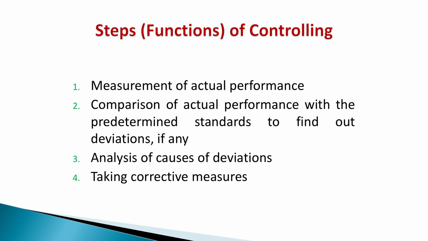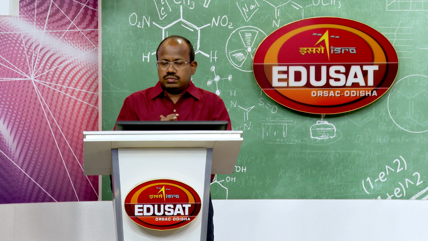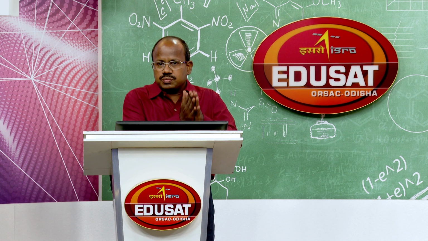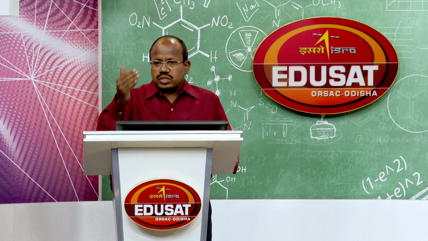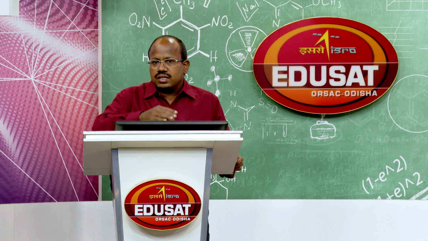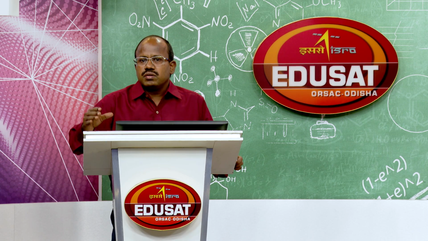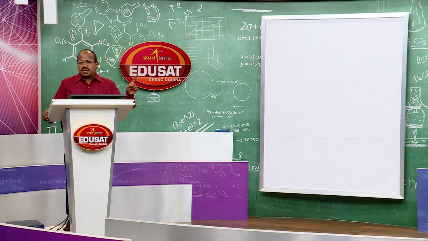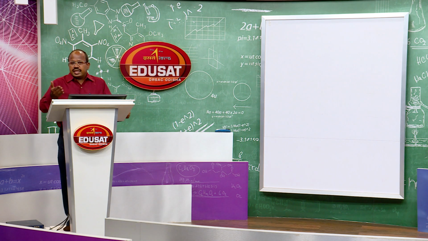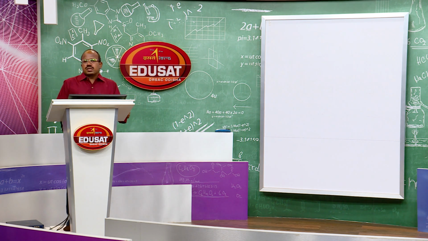These are the four important steps of controlling. First, measurement of actual performance. Suppose as per our daily production plan we planned to produce 100 metric tons on a particular day. That was our plan, the targeted or budgeted output per day. At the end of the day, we will measure the actual output of the workers, that is called actual performance. Then, the second step, actual output will be compared with the planned output, that is the budgeted or targeted output.